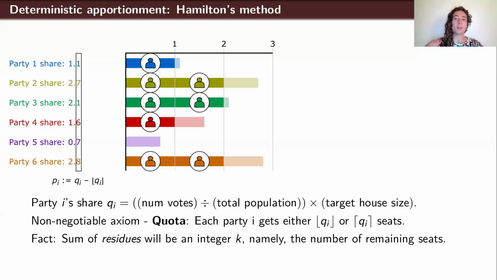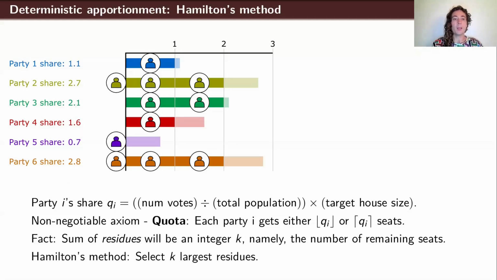So which 3 parties should be given extra seats? Who do we choose to round up? Well, one intuitive thing you might suggest is to just take the 3 largest ones. Those seem like the most deserving. So we see a 0.7, a 0.7, and a 0.8. We'll give those 3 the extra seats, parties 2, 5, and 6. And that policy is known as Hamilton's method. It was proposed by Alexander Hamilton to handle the United States House apportionment problem. Not actually what the United States uses in current day.